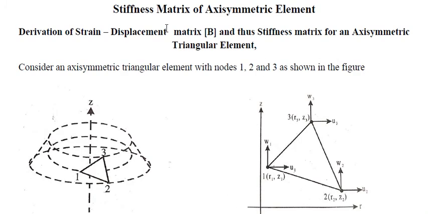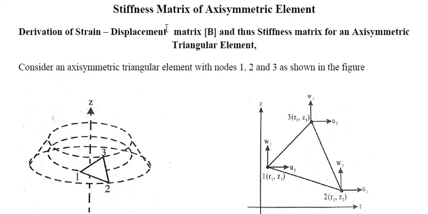What do I mean by stiffness matrix? Stiffness matrix is the matrix which will control the equilibrium of the system, as we have studied in module 2 for bar element, which is the basic element, 1D element. Stiffness of the element controls the displacement.